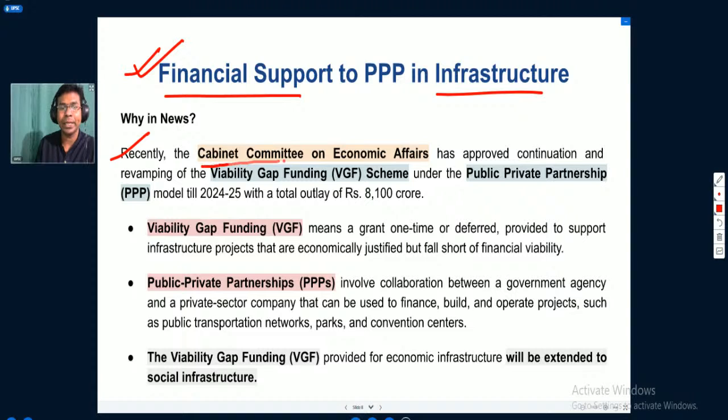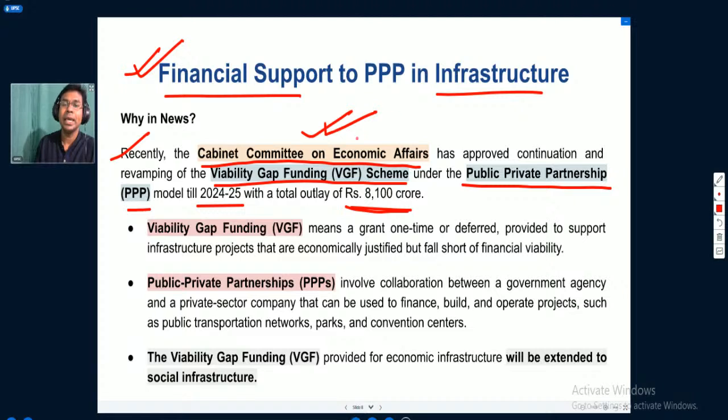Because recently the Cabinet Committee on Economic Affairs has approved continuation and revamping of the viability gap funding scheme under the public-private partnership model till 2024-25 with a total outlay of 8,100 crore. Revamping means we are moving that particular scheme forward with more vigor, more energy, till the year 2024-25 under public-private partnership.